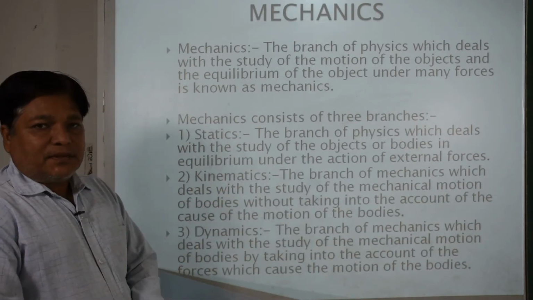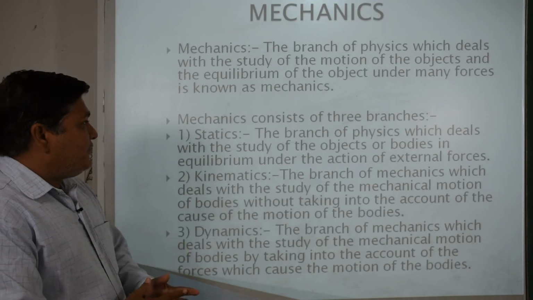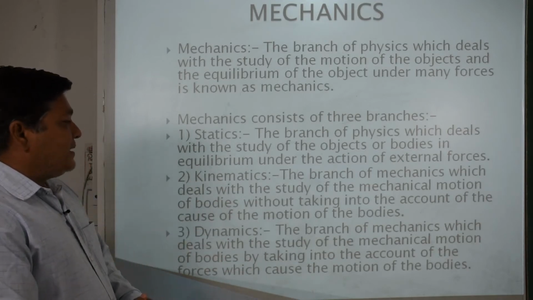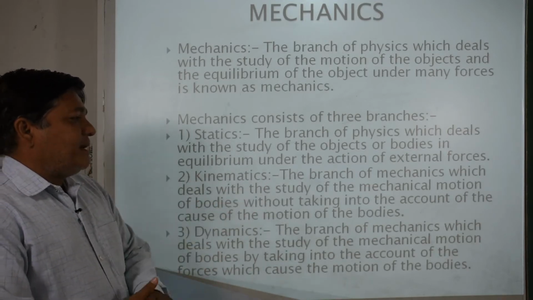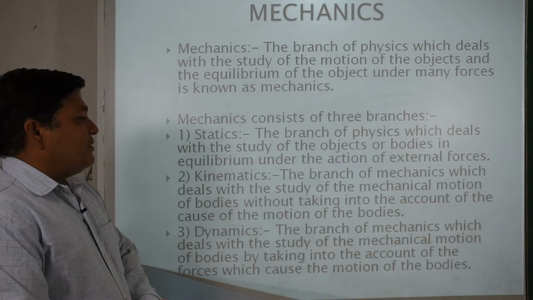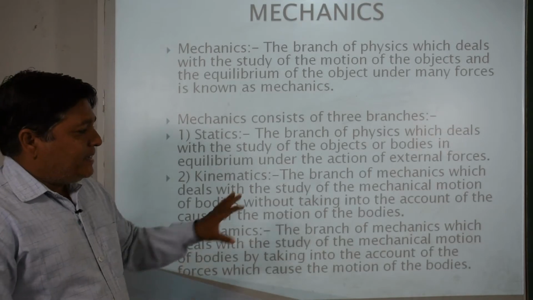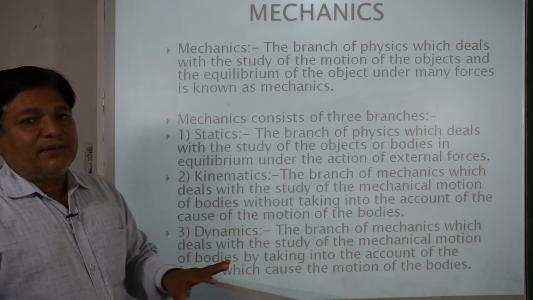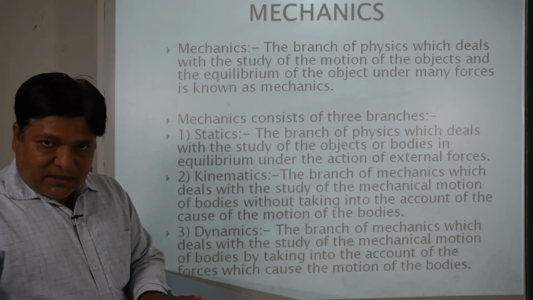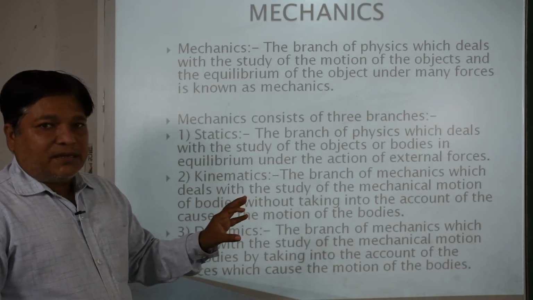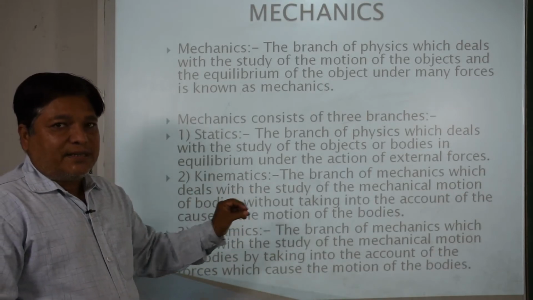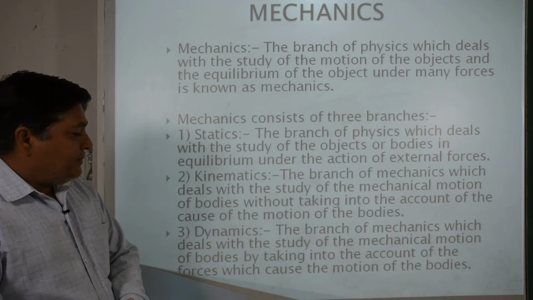Second part of it is kinematics. Kinematics is another part of mechanics. The branch of mechanics which deals with the study of the mechanical motion of bodies without taking into account the cause of the motion of the bodies. Means here in this branch we are going to study only the motion of the object, not the cause of the motion. Why does the motion occur in the particular object or body?